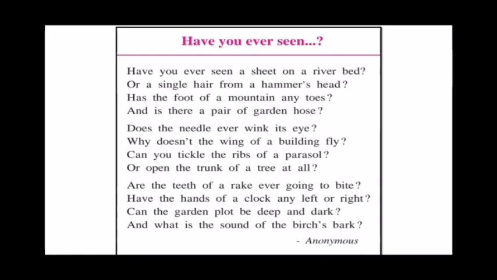So children, if you look at the three stanzas, the rhyme scheme of this poem is A, A, B, B. Like if you see the rhyming words bed, head, that becomes A, A, and toes, hose, that becomes B, B. So as you go on with the lines, the rhyme scheme is A, A, B, B. So children, now I will explain each line from the poem.